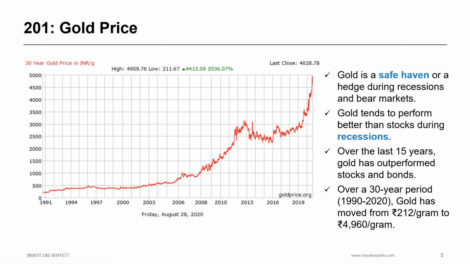Gold is a safe haven, or a hedge during recessions and bear markets. Gold tends to perform better than stocks during recessions. Over the last 15 years, gold has outperformed stocks and bonds. Over a 30-year period, from 1990 to 2020, gold has moved from rupees 212 per gram to rupees 4,960 per gram.